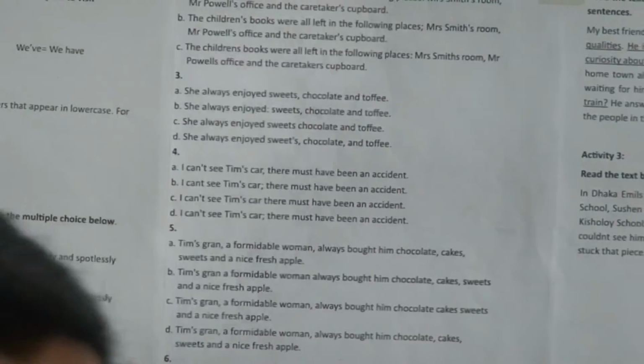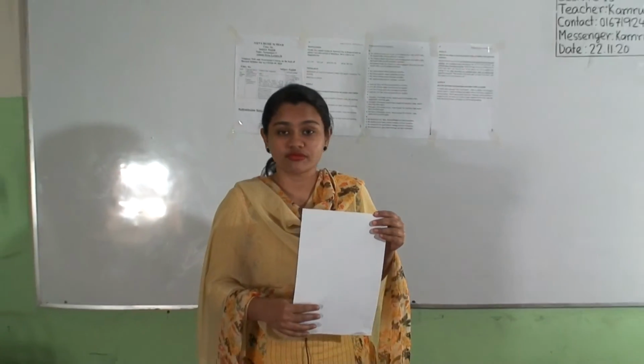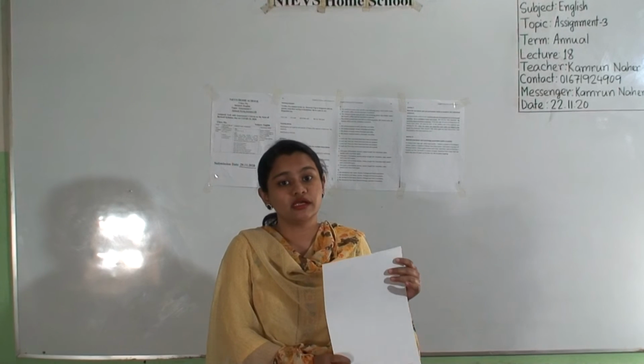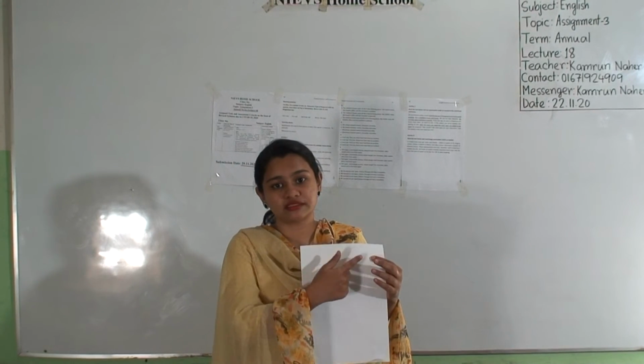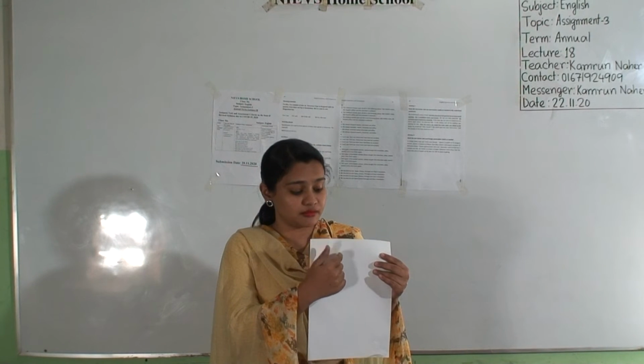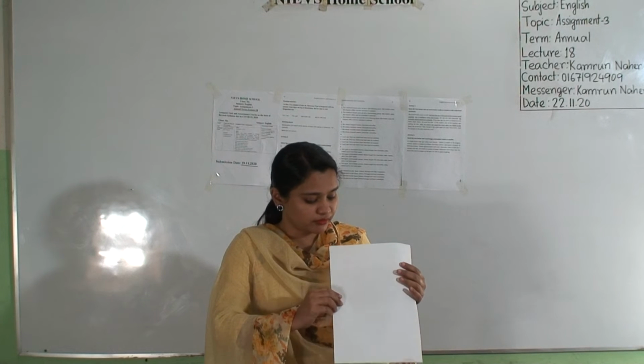And dear students, one important thing, now look, you will do your assignment on white paper. It's good to use A4 size paper, and if you find any offset paper, you can also use it. You will draw a margin, and you will give the page number at the top of the page or at the bottom of the page, wherever you like.